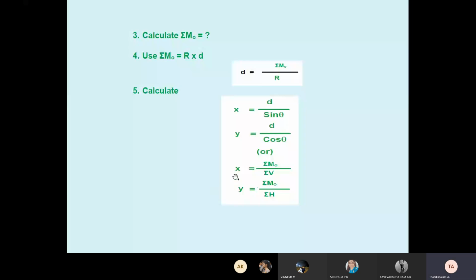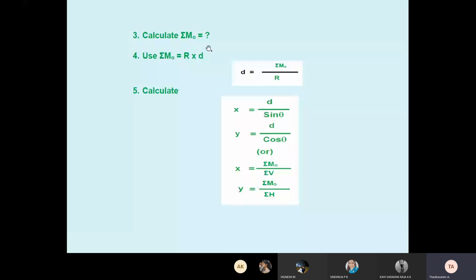Or the other formula: X equals summation M divided by summation of V, then Y equals summation of M naught divided by summation of H. You can get X and Y values. See, for the rigid body resultant finding method, you have to calculate summation of H, summation of V, after taking moment with respect to the starting point. If not mentioned in the problem, always take the starting point, O point. Then you calculate D, the distance.